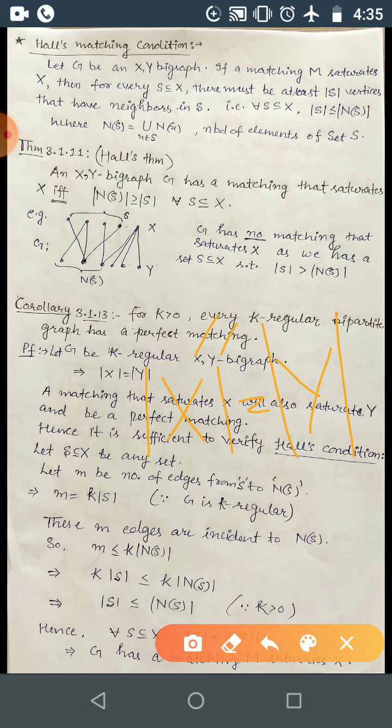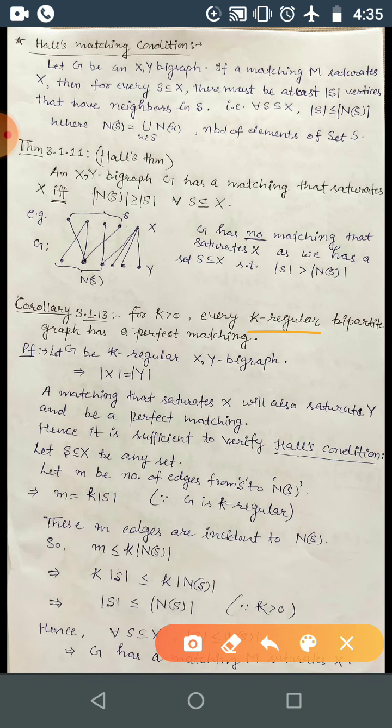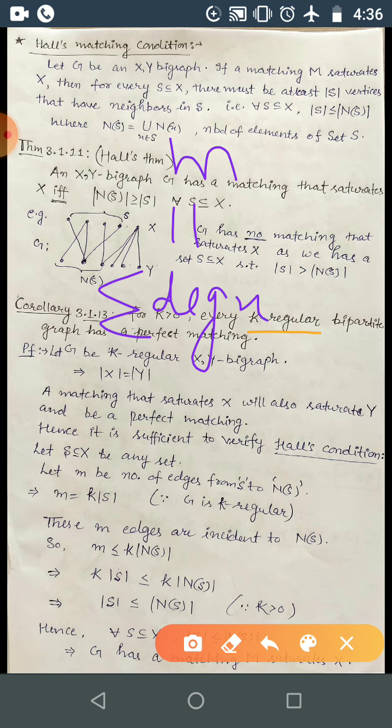So how did we show this one? We have done that k-regular means the degree of all the vertices is k. Correct? For a bipartite graph, you can count the degree sum as m, and that is present in one partite set. So for x belonging to X, this is the same as the degree sum, and that is again equal to m.